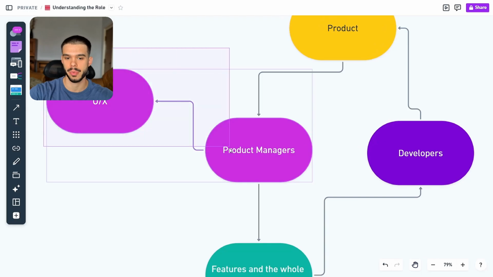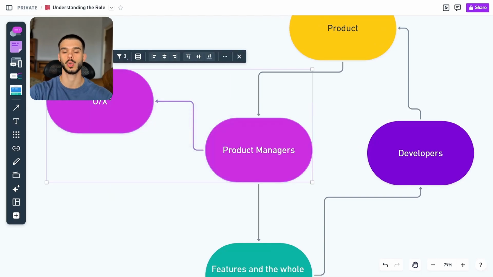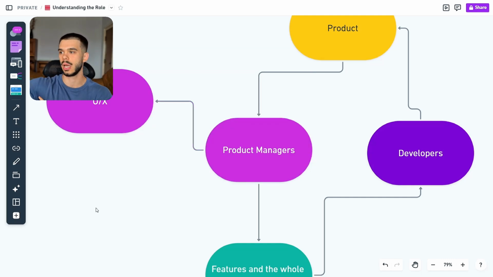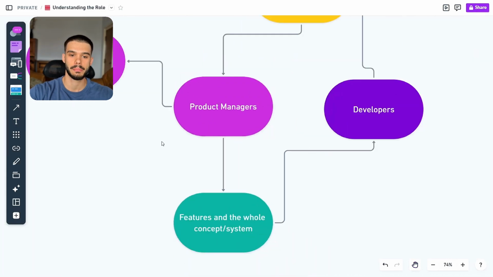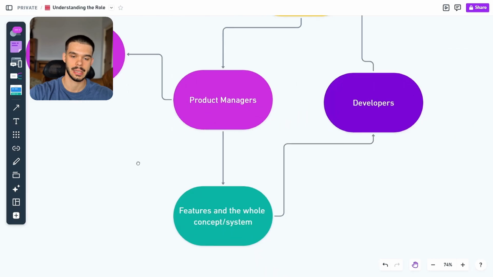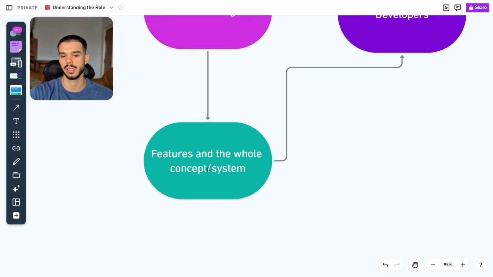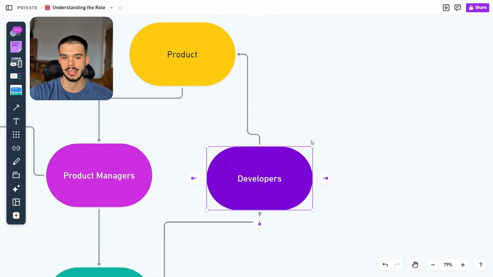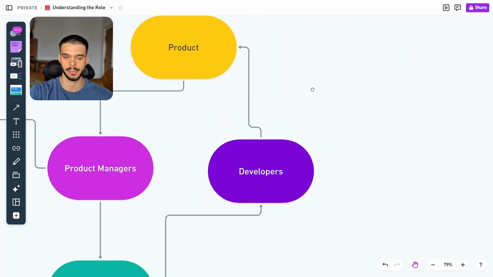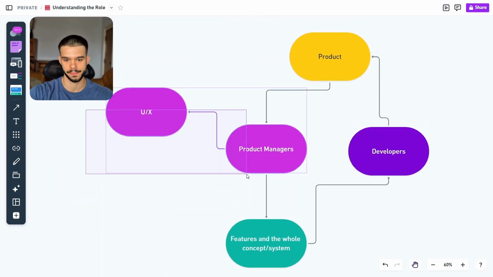Because this is the first part. We need to be UX designers and product managers in order to sketch everything out. It's really important to have a visual image of everything that you are going to build, right? So that then you can create a high quality output app from your AIs usually. Now, basically what the product managers and UX designers do is create the features and the whole concept and the systems, and then they pass it to the developers. And the developers are going to build the product. The hardest part, in my opinion, is this one. Why?